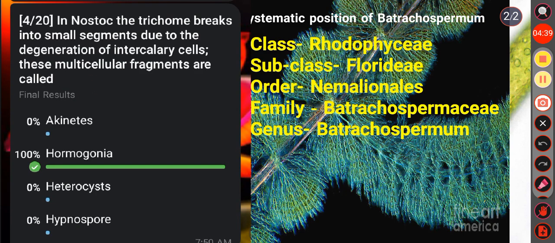Okay. Then question number 4. In Nostoc, the trichome breaks into small segments due to the degeneration of intercalary cells. These multicellular fragments are called option A, akinetes, option B, hormogonia, option C, heterocyst, option D, hypnospore. Here the correct answer is option B, that is hormogonia.